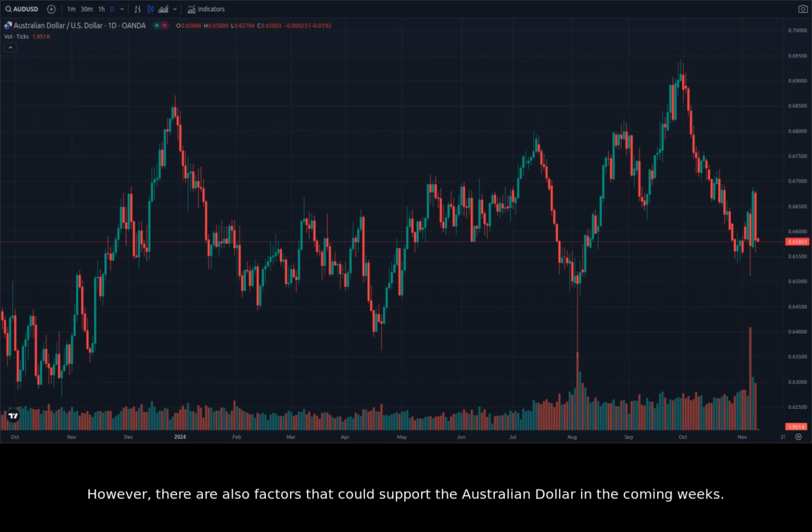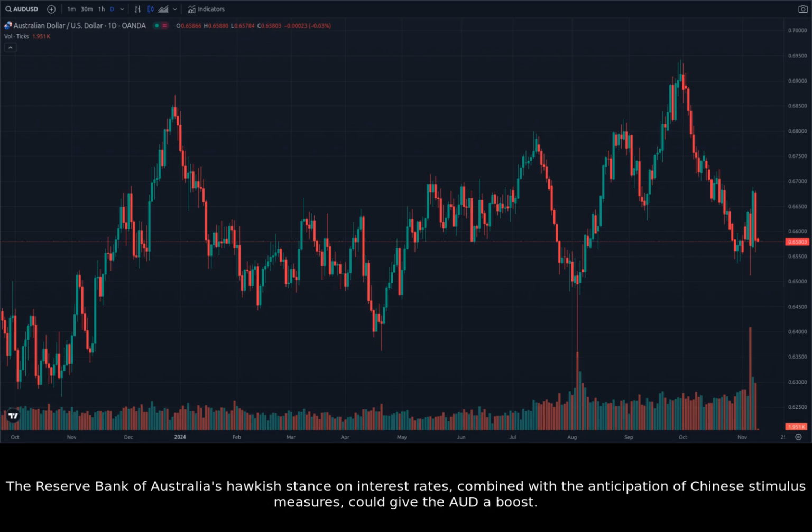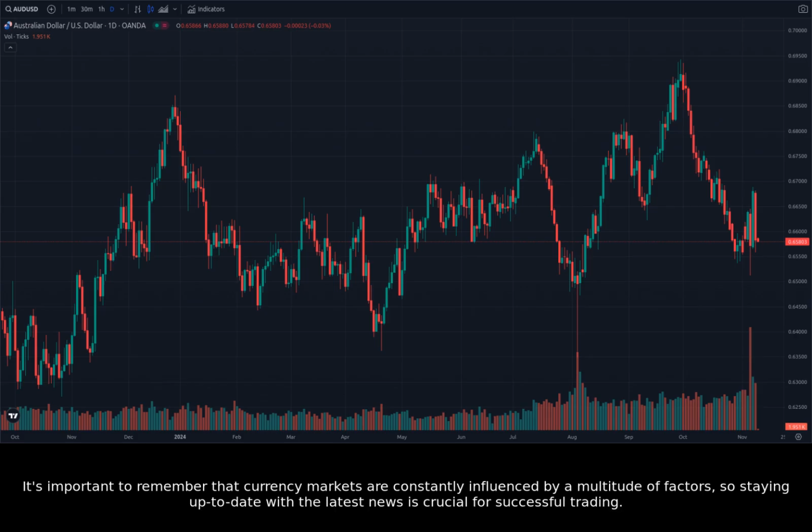However, there are also factors that could support the Australian dollar in the coming weeks. The Reserve Bank of Australia's hawkish stance on interest rates, combined with the anticipation of Chinese stimulus measures, could give the AUD a boost. It's important to remember that currency markets are constantly influenced by a multitude of factors, so staying up to date with the latest news is crucial for successful trading.